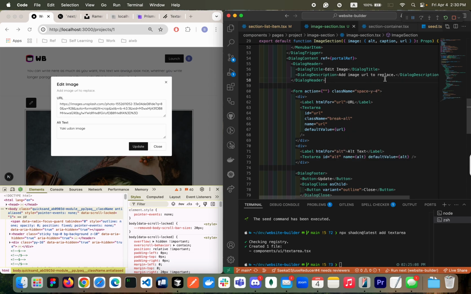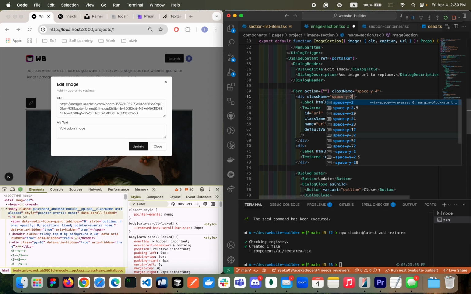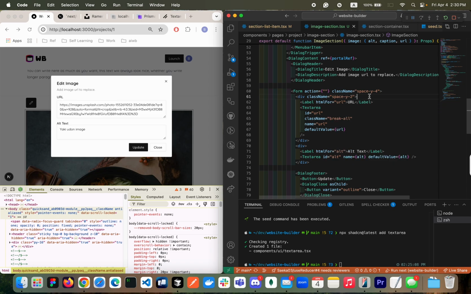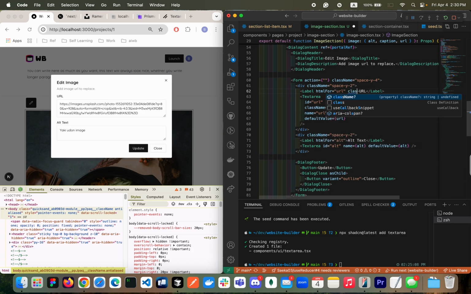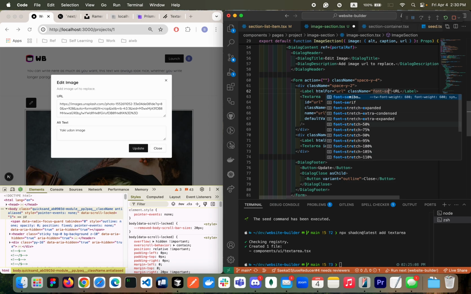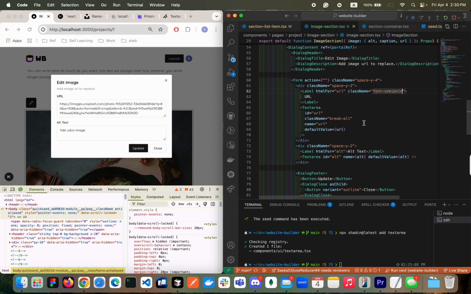Yeah, looking good. And then let's give some spacing to those two too, right? You can give it here or you can give the margin bottom. Totally up to you where you want to give it to. But in my case, I'll try to give it here too. Space y, maybe 2. Looking good. Let's just copy paste. And then the next thing is let's make it a little bit thicker. So class name, maybe font semi-bold, maybe. Yeah, semi-bold is okay. Semi-bold is good. And then let's give the class name to here too.